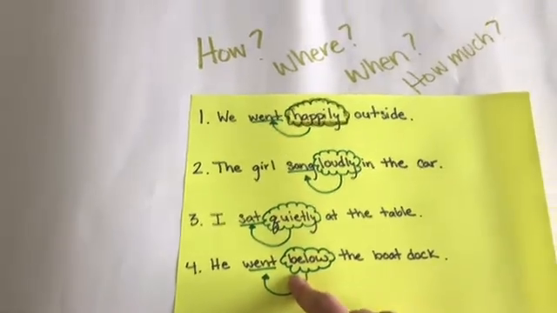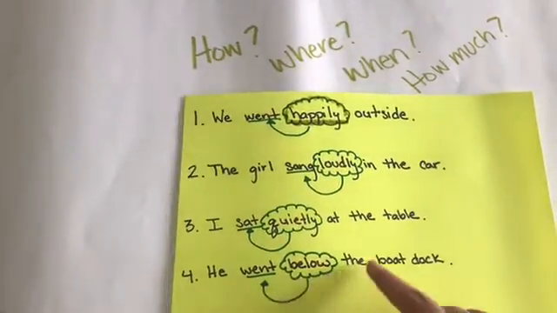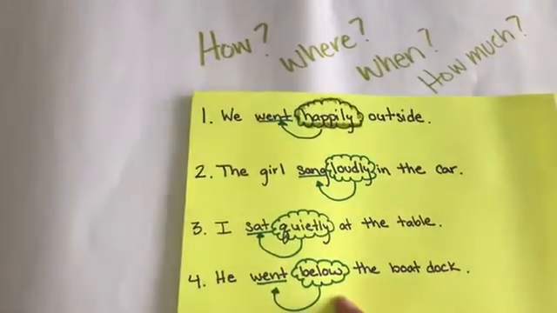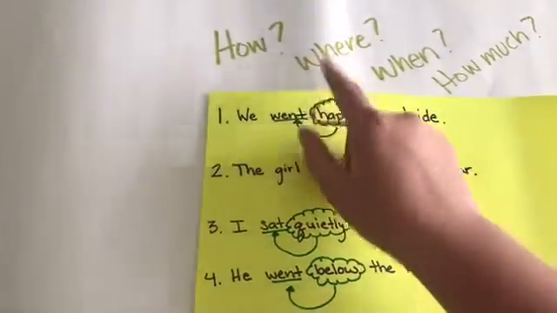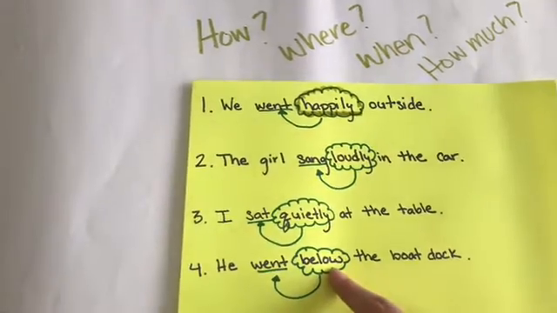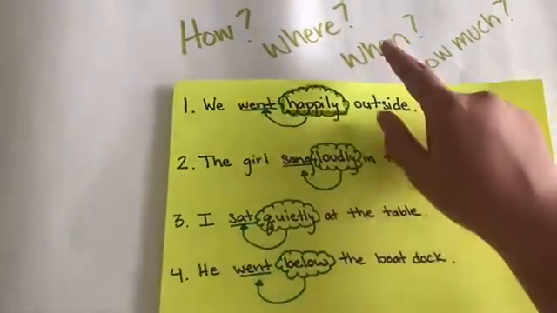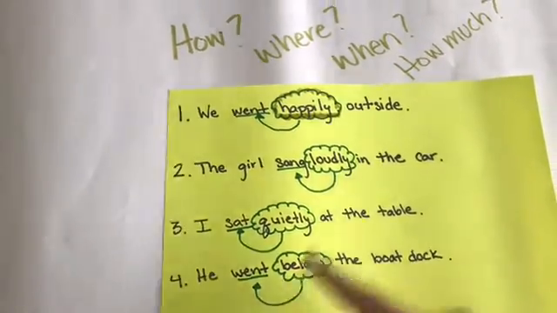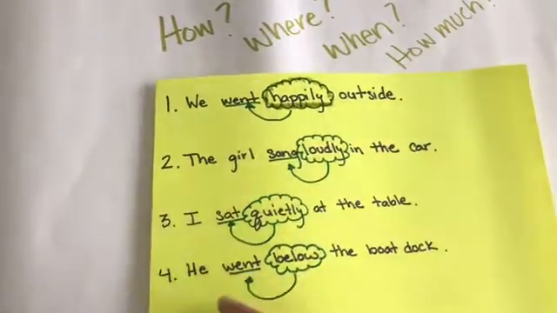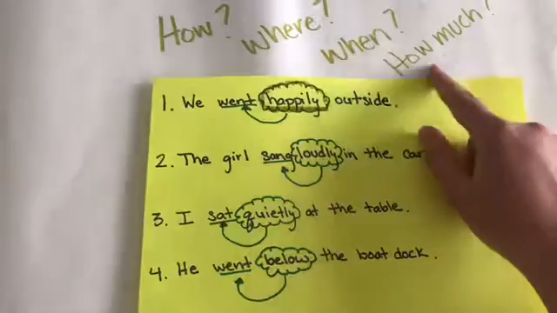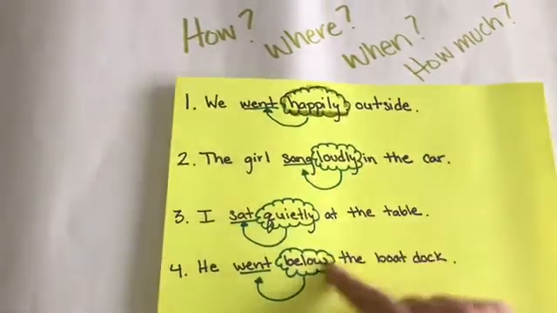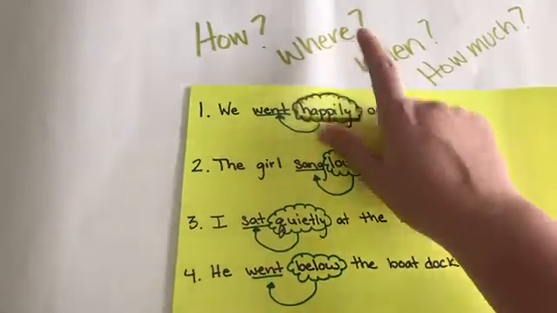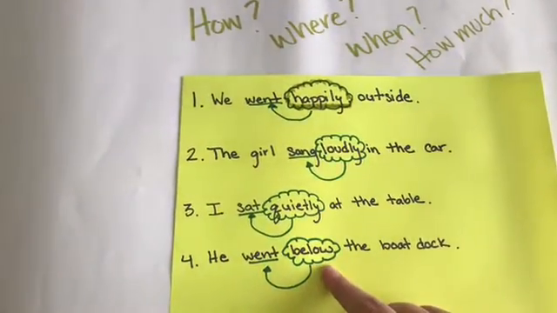Let's ask ourselves these questions. He went below the boat dock. Well, how did he go? He went below. Where did he go? He went below. That could be it. When did he go? He went below. That doesn't quite answer it. Or how much? He went below? Definitely not how much. I think this most suits where. Where did he go? He went below.